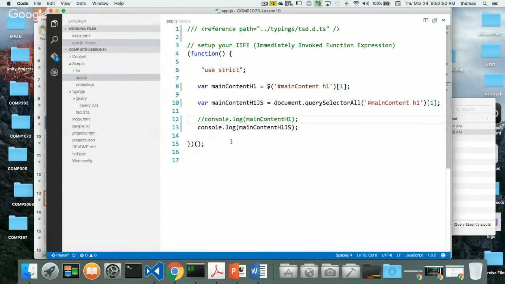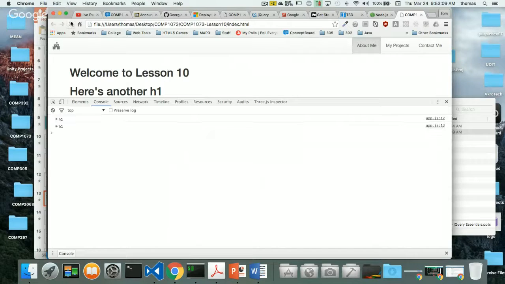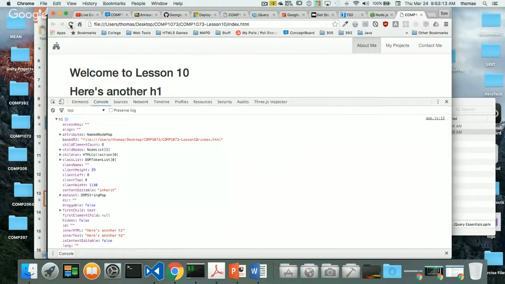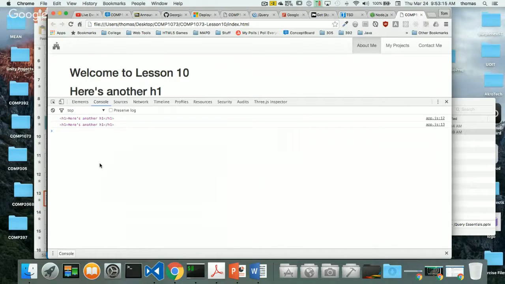And if I do the same thing with my main content H1, which is just jQuery, look how small jQuery is. Look how much bigger JavaScript is. I'm not saying that this is more difficult, I'm just saying that this is longer. So think about jQuery in some ways as a shorthand for JavaScript. Let's refresh. I get both the same: here's my H1 tag and here's my H1 tag. If I refresh again, sometimes you get both those elements back, depending on how you refresh, which is kind of weird.